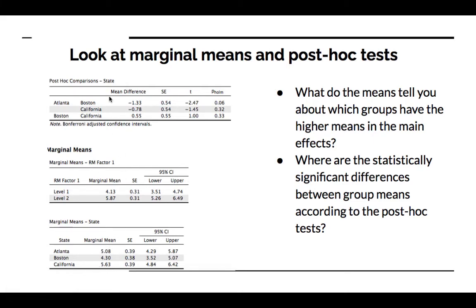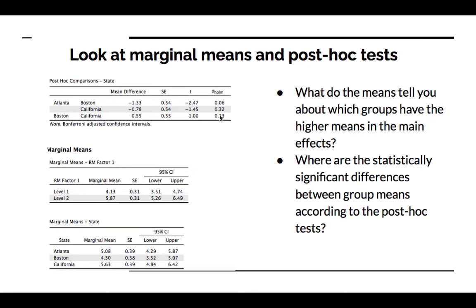Until we look at the post hoc comparison, we see Atlanta is higher than Boston. That's significant. Atlanta is not significantly different from California, and Boston and California are not different from each other.